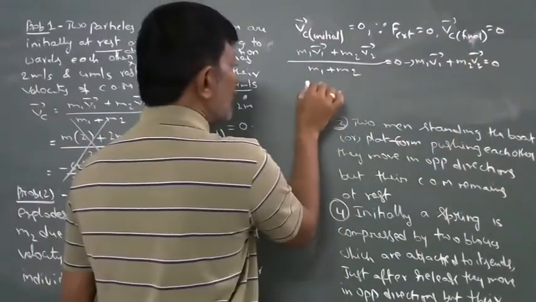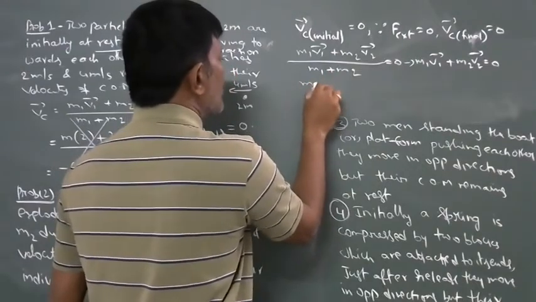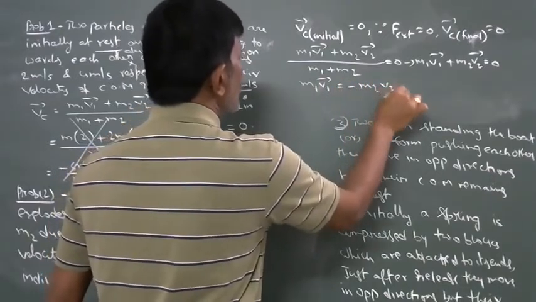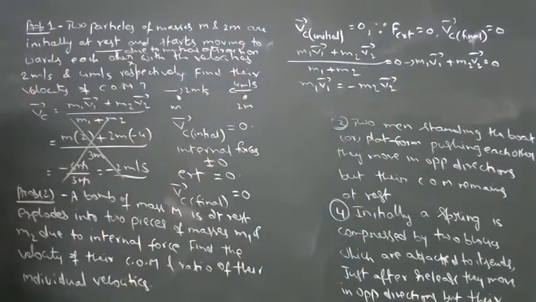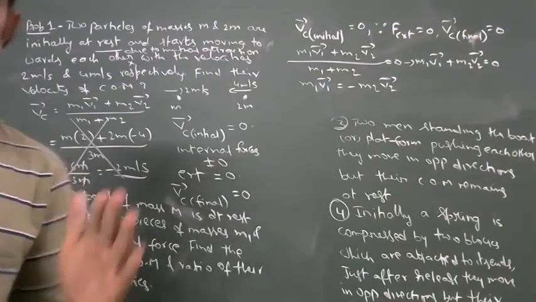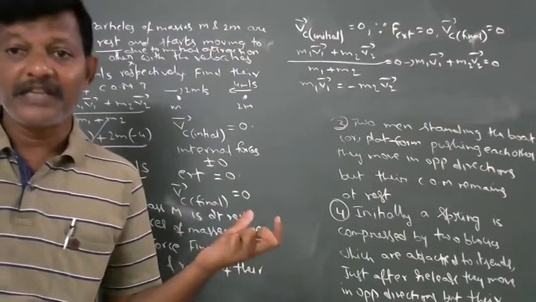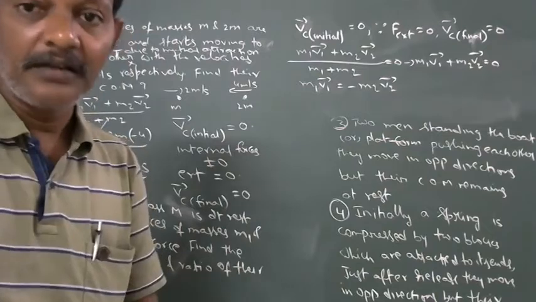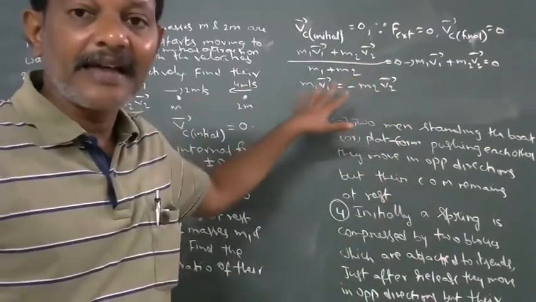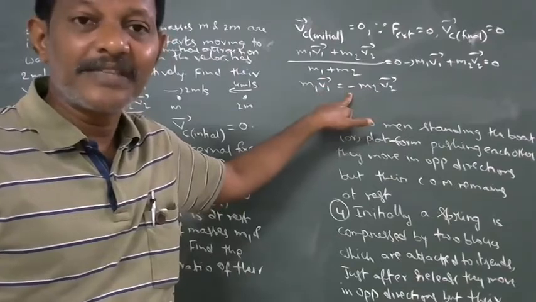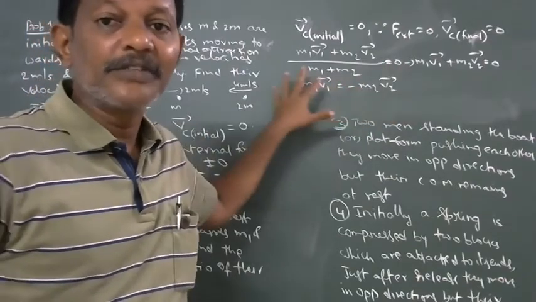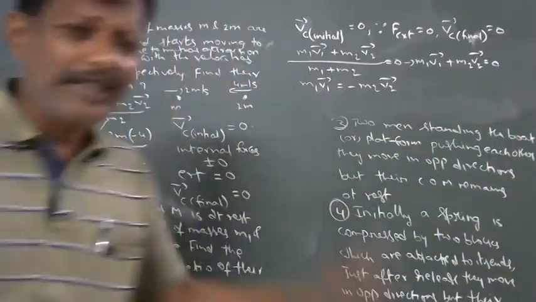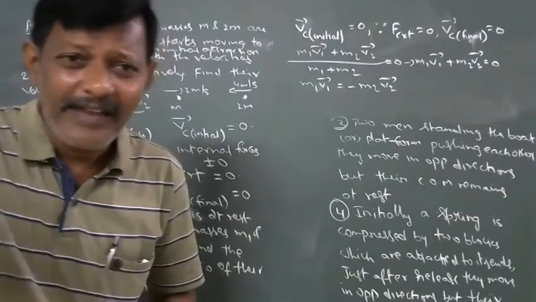From this, m1 v1 bar is equal to minus m2 v2 bar. m1 v1 bar is the momentum of mass m1 after explosion, and m2 v2 bar is the momentum of mass m2 after explosion. Both momentums are equal in magnitude and opposite in direction. The negative sign indicates that their momentums are opposite in direction. One momentum is towards left, another towards right, so that their net momentum is always 0.